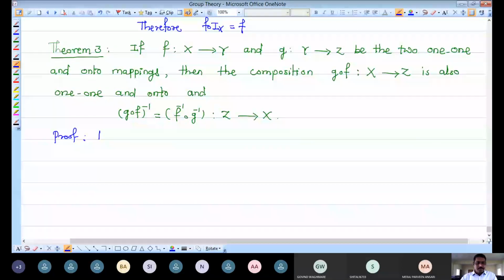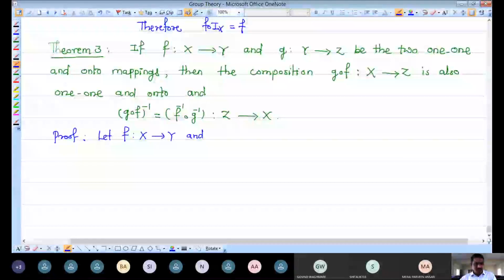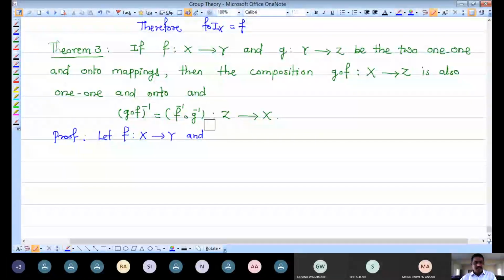Let F be a mapping from X to Y. Please make one correction in the statement of the theorem.